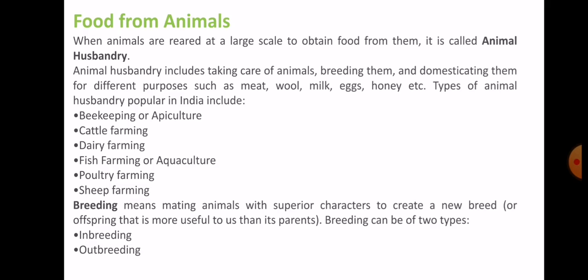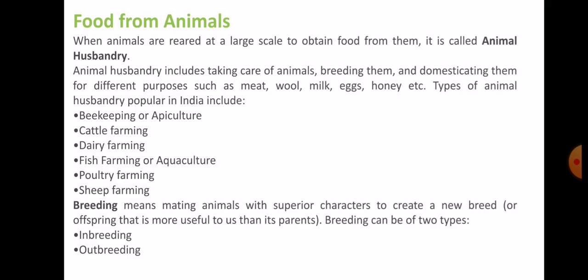Animal husbandry is the process of rearing animals at large scale to obtain food from them. Now, animal husbandry includes taking care of animals, breeding them, and domesticating them for different purposes such as meat, wool, milk, eggs, honey, etc.